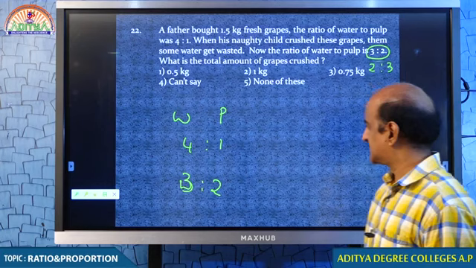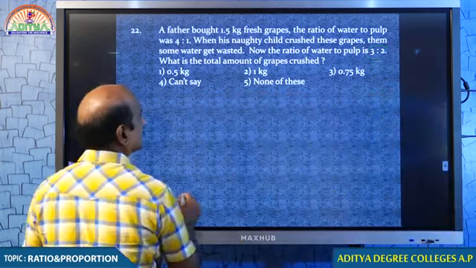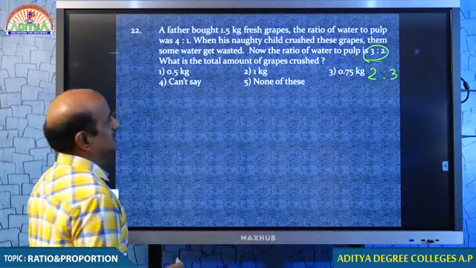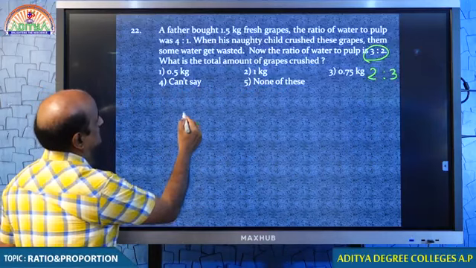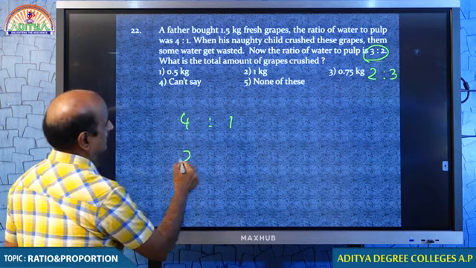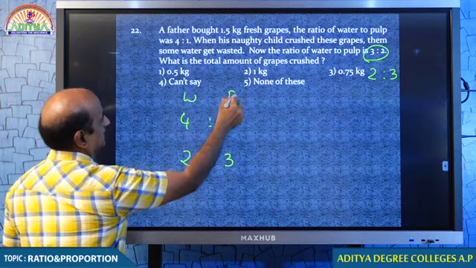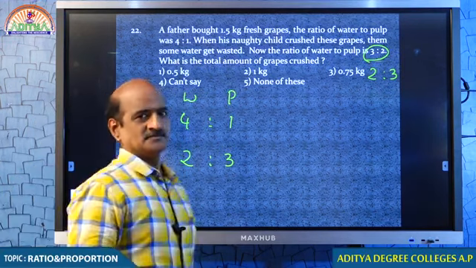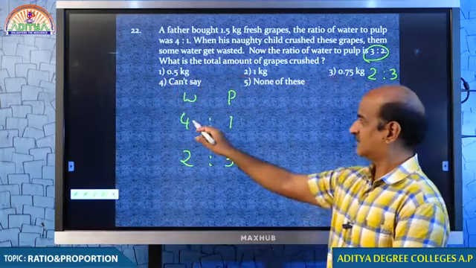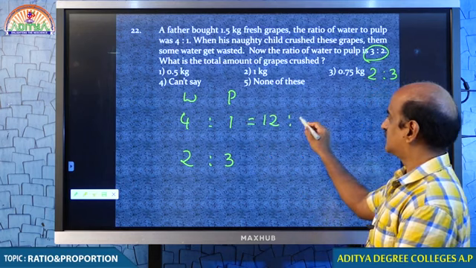I just want to make some changes. Students, 2:3, no? Right. I just made some changes like 2:3. Okay, student, just look at that. So 4:1 was the ratio. Now you are going to make it 2:3. Water and pulp. Actually, water wasted, pulp did not waste. Therefore, 4:1, I just want to take it as 12:3.